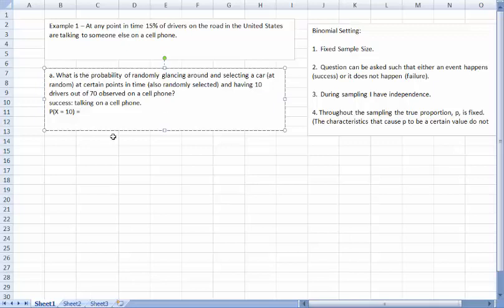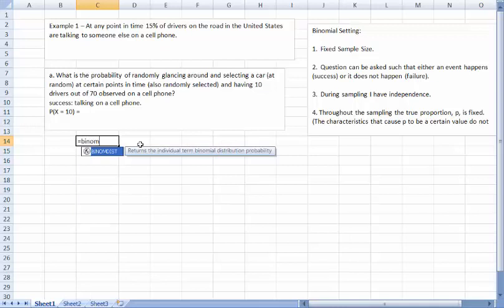Now I'm ready to calculate, and if I use Excel, the command I will use is BINOM.DIST. So I'll click on any cell, type equal to BINOM.DIST, and you'll notice that Excel gives you the things it wants. First is the number. The number that it wants is how many successes, which is 10. Trials. Trials refers to the sample size, which in this case is 70.